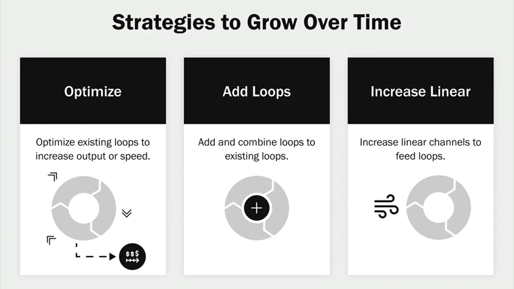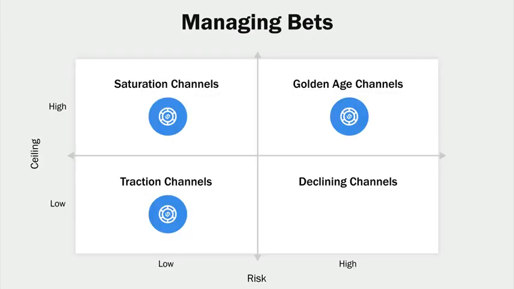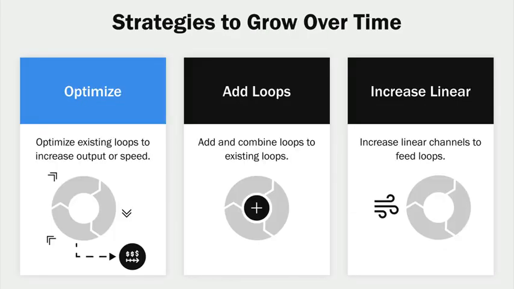continue feeding our loops. Now, when we look at this, we need to understand how we manage our bets over time. Should we be spreading our bets equally across new loops and existing loops, or how should we be piling that money and those bets into a specific area? That's what we're going to explore in the next couple lessons. We're going to start with the 3 strategic levers to grow over time: optimizing existing loops, adding loops, and increasing linear channels.